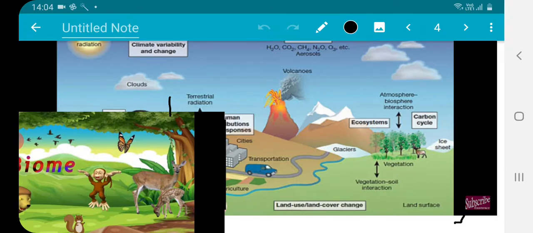And all these are further covered by the biome, a very large space area: water cycle, clouds, lithosphere, hydrosphere, transportation, communication, right? So all these are a vast area of the biome, but particularly biome is known as a vast area of forest also. All these are some symptoms: land use, land cover, change, how it keeps on changing over time.